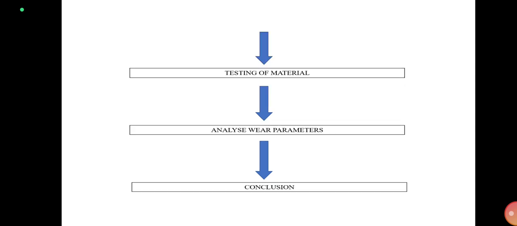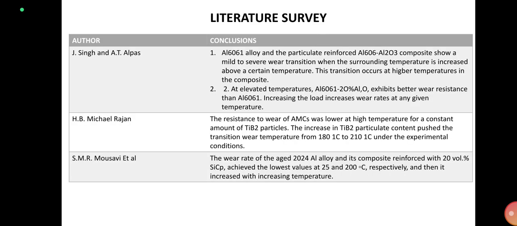After material pre-processing, testing of the material is done on a pin-on-disc machine. After testing, the values obtained are analyzed through various software like Design Expert software and Fuzzy DEMATEL software. This step is known as analysis of wear parameters, and after analysis, the conclusion is given. And this part is the literature survey. In this, I am going to explain the conclusions and the authors relevant to my topic.